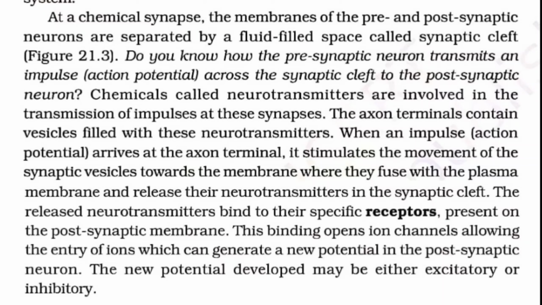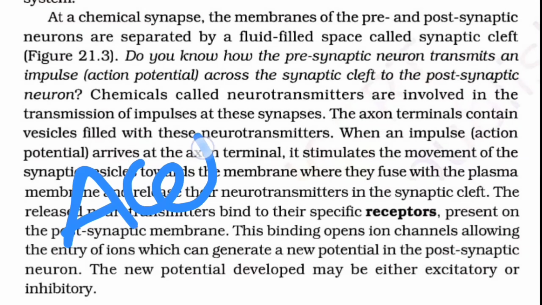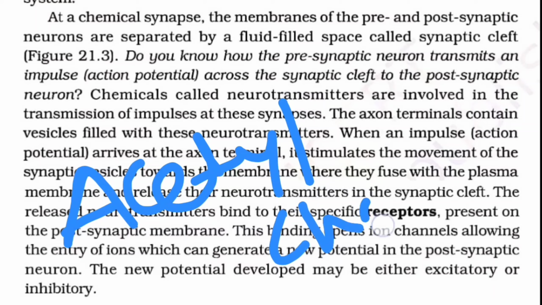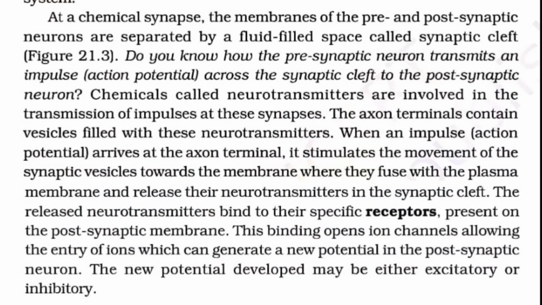The presynaptic neuron will be releasing a chemical that is called a neurotransmitter, which will be received by the postsynaptic neurons by means of receptors, and the majority of the time this neurotransmitter is acetylcholine. Okay, acetylcholine. Do remember one case, that neurotransmitters may be excitatory as well, and they may be inhibitory as well. Correct? They are involved in the transmission of the impulse at the synapse.